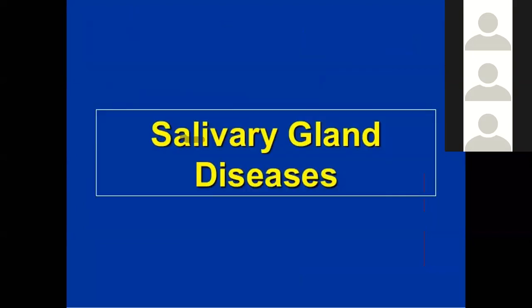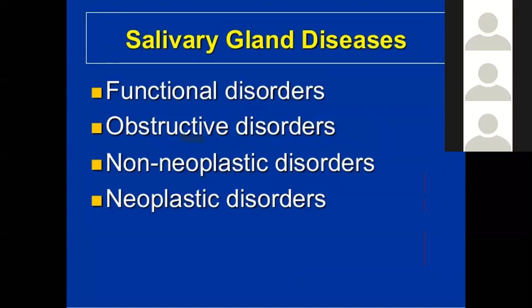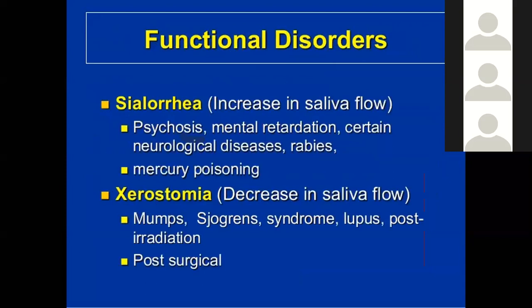Now we talk about the salivary gland diseases. Salivary gland diseases are either functional disorders, obstructive disorders, non-neoplastic or neoplastic. We will discuss the neoplastic lesions in the next lecture. Here we can discuss the functional disorders, obstructive disorders and the non-neoplastic as well. The functional disorders include sialorrhea, increase in the saliva flow, seen in psychosis, mental retardation, and certain neurological diseases such as rabies, and mercury poisoning.